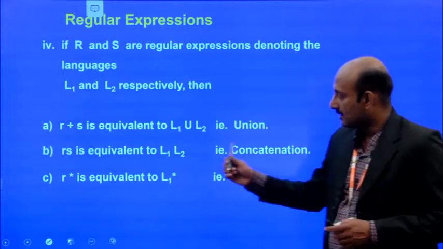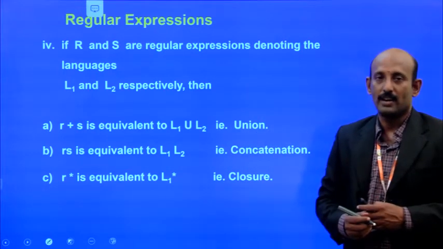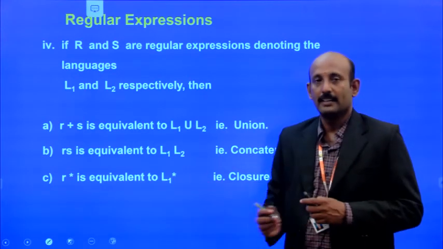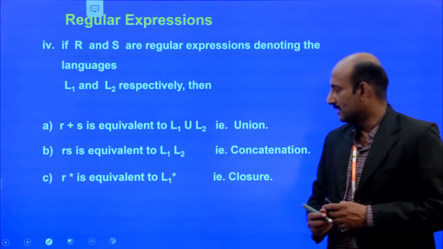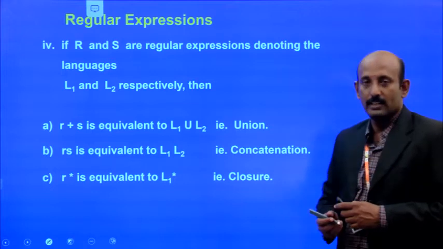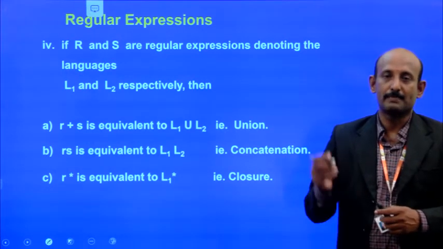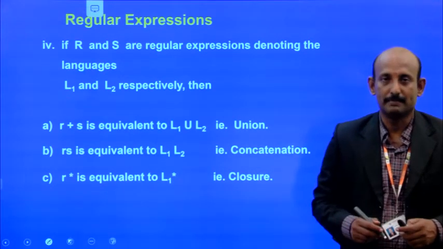And R star, that is R Kleene star, is equivalent to L1 star. So, the language is written as L1 star. That is the meaning of closure; we can call it Kleene closure. Kleene closure means power star, and positive closure means power of plus symbol.